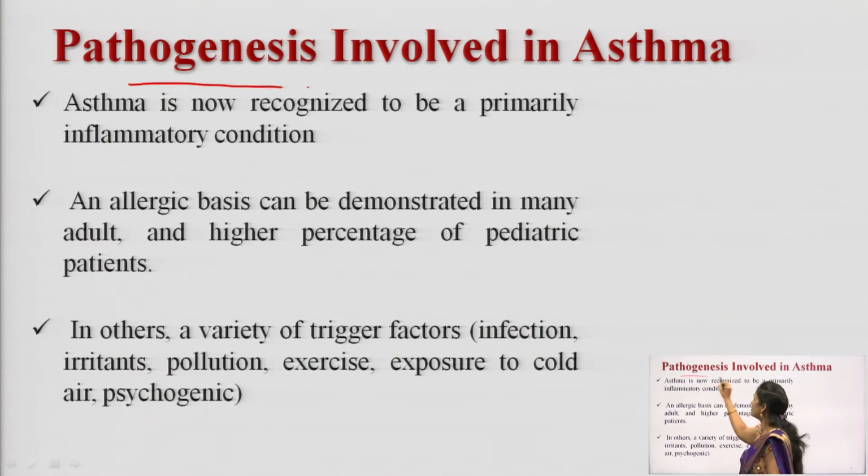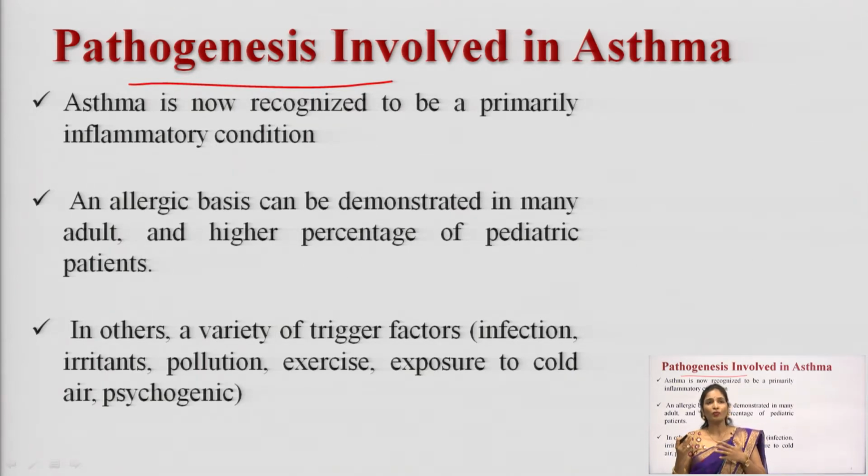And what is the pathogenesis involved here? The pathogenesis is important, by which you can understand the disease in a much better way. Asthma is now recognized as a primary inflammatory condition. As I just discussed, asthma is an inflammatory condition from which you can see the constriction of the bronchial muscle. An allergic reaction is also demonstrated in many adults and in pediatric patients. There are a lot of other factors that also trigger and worsen the asthmatic condition: exposure to cold air or pollutants, exercise, irritants, and infection. All of these factors will trigger the asthmatic problem.